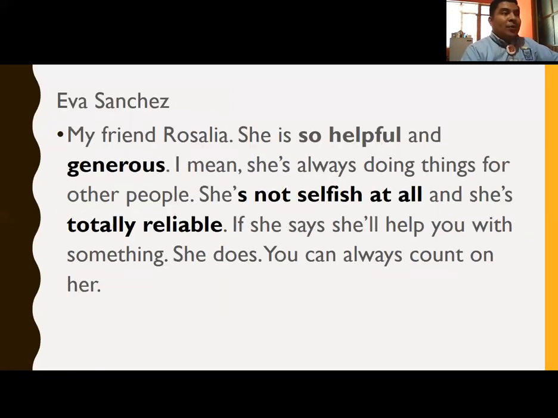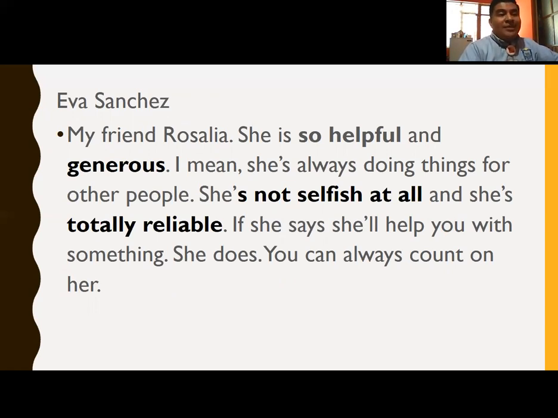The other one is by Eva Sanchez, about my friend Rosalia. She is so helpful and generous. I mean, she is always doing things for other people. She is not selfish at all, and she is totally reliable. If she says she will help you with something, she does.